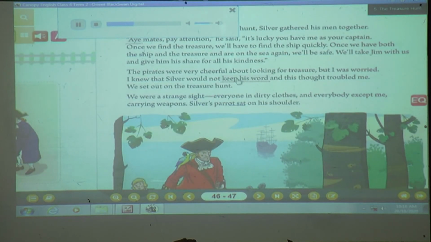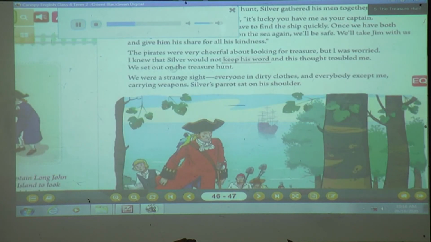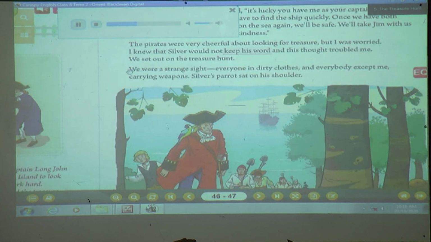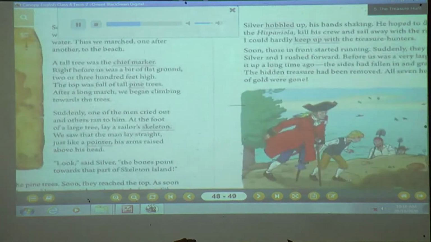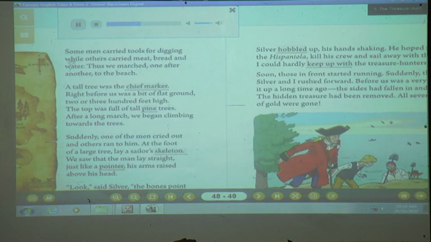The pirates were very cheerful about looking for treasure, but I was worried. I knew that Silver would not keep his word, and this thought troubled me. We set out on the treasure hunt. We were a strange sight. Everyone in dirty clothes, and everyone except me carrying weapons. Silver's parrot sat on his shoulder. Some men carried tools for digging, while others carried meat, bread, and water. Thus we marched, one after another, to the beach.